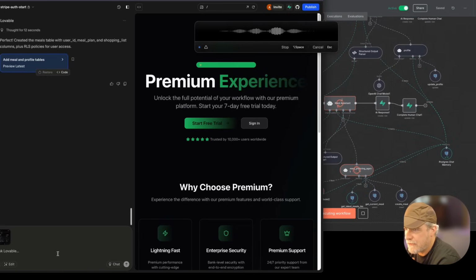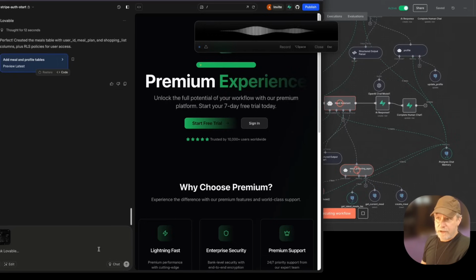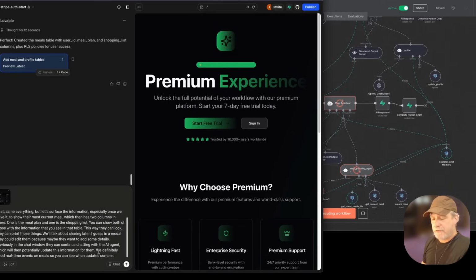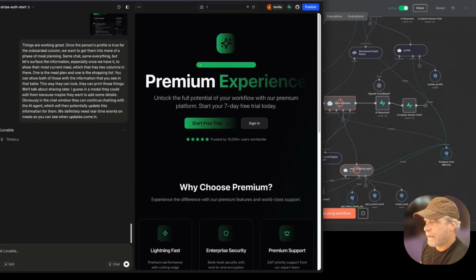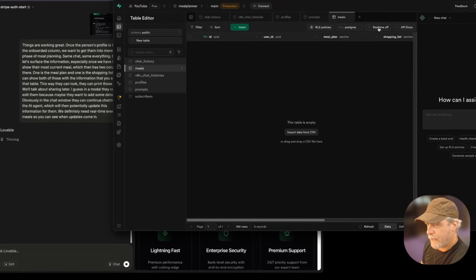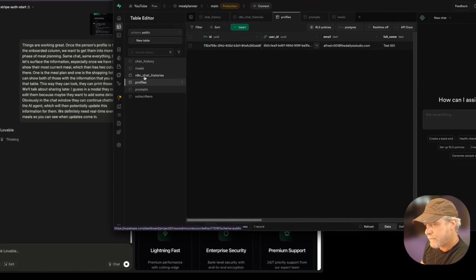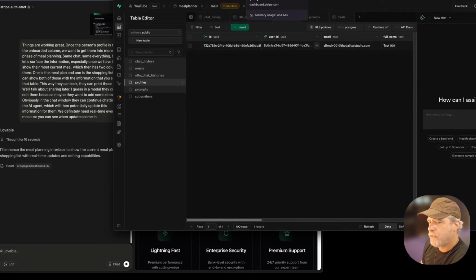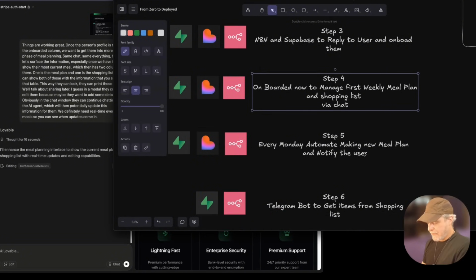Obviously, in the chat window, they can continue chatting with the AI agent, which will then potentially update this information for them. So we definitely need real-time events on meals so you can kind of see when updates come in. And so I keep pushing the real-time events. I keep pushing the read-write to the table and listen. This guy doesn't do anything else. And if we look, meals does have real-time off. So we're going to hope it turns it on. Profile is off. Oh yeah, I forgot to ask it for that. We want to make a profile page. So let's do that. We want to do that. I want to not forget that one. One moment. I thought I already had that here.